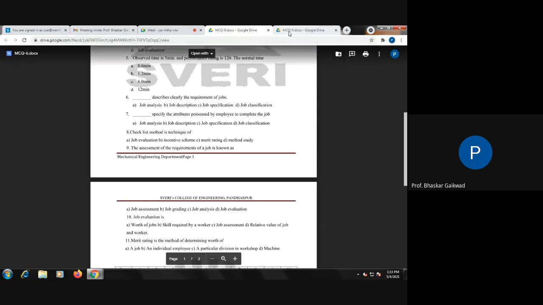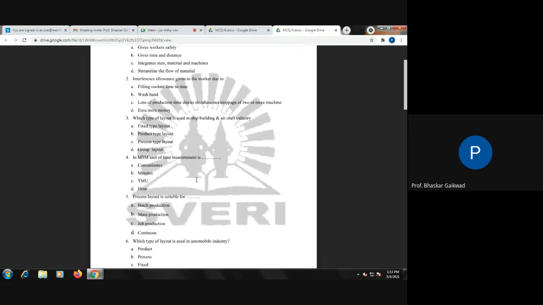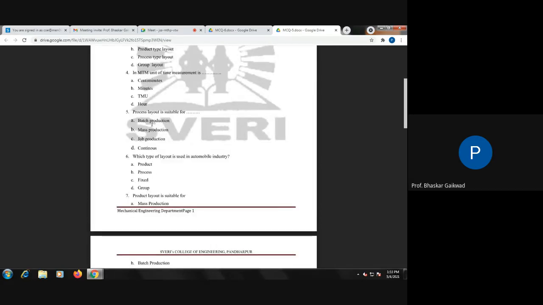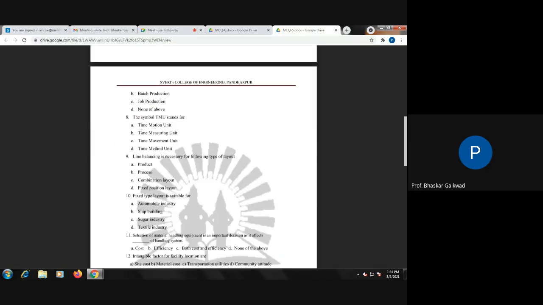Now revision of chapter 5, and then we'll go for the next. Good plant layout is related to streamlined flow of material. Interference allowance is given to the worker due to the loss of production time from machine interference. Which type of layout is related to the manufacturing industry, aircraft industry? MTM is related to PMTS. Process layout is related to batch production. Product layout is suitable for mass production, that is time measuring units.